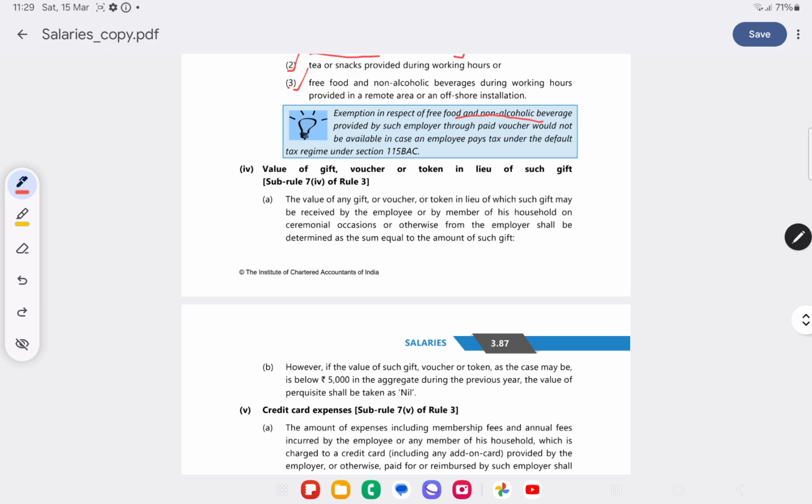Value of gift, voucher or token in lieu of such gift. The value of any gift or voucher or token in lieu of such gift received by the employee or a member of his household on ceremonial occasions from the employer shall be determined at a sum equal to the amount of such gifts. If the value of such gifts is below 5,000, the value of perquisite shall be taken as nil.